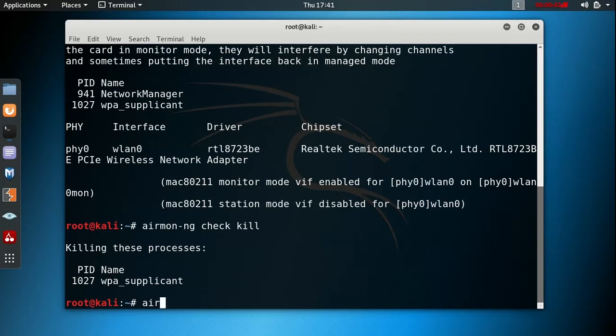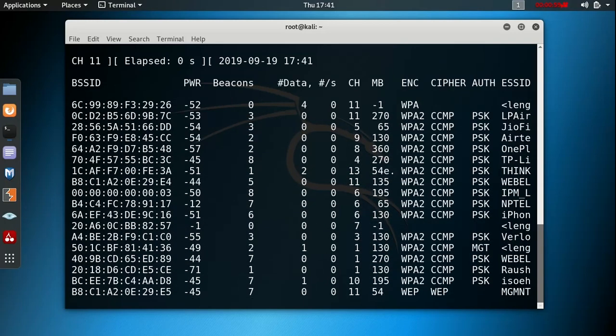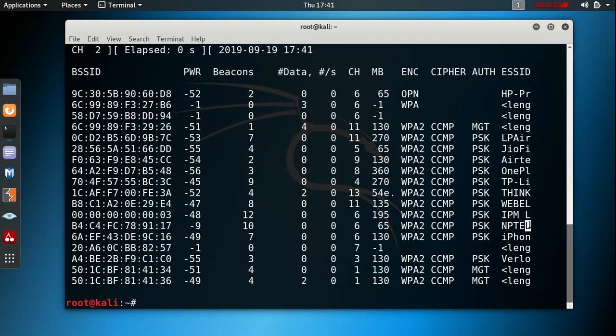Now to dump all the information about the Wi-Fi around us, we need to use the command airodump-ng wlan0mon. Here wlan0mon is the name of the interface. And now see, we are successfully able to dump all the information about all the Wi-Fi around us. And this is our target Wi-Fi, NPTEL Wi-Fi.